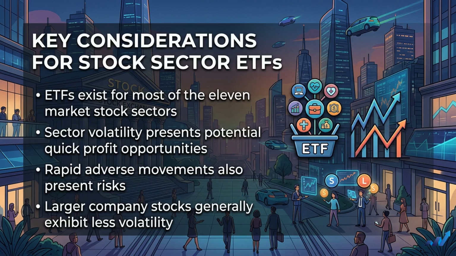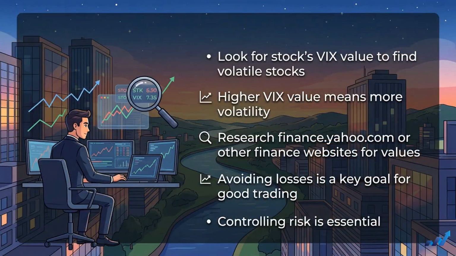Some stock sets are more volatile than others. Volatile stocks can present opportunities for quick profit, but they can also move against you rapidly. In general, the stocks of larger companies are less volatile. To find which stocks are volatile, look for the stock's VIX value. The higher the VIX value, the more volatile it is. You can find these values by researching Finance.yahoo.com or another website. One of the most important goals for good trading is to avoid losses, and controlling risk is the key.